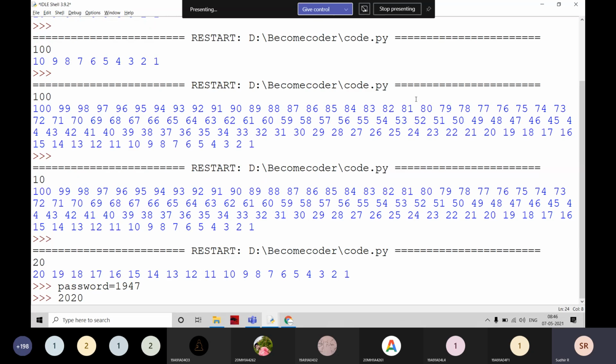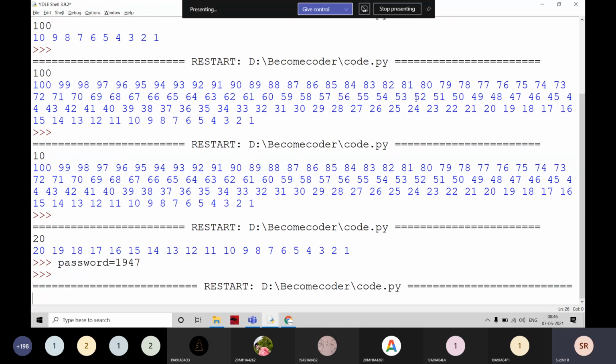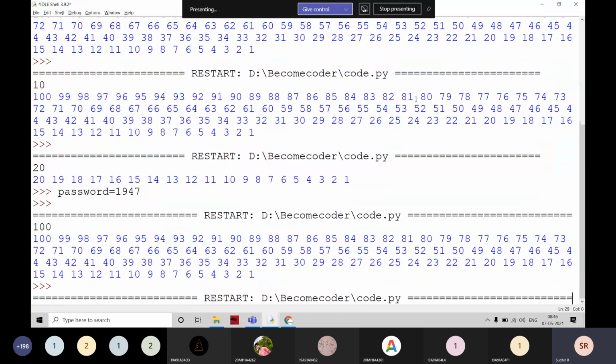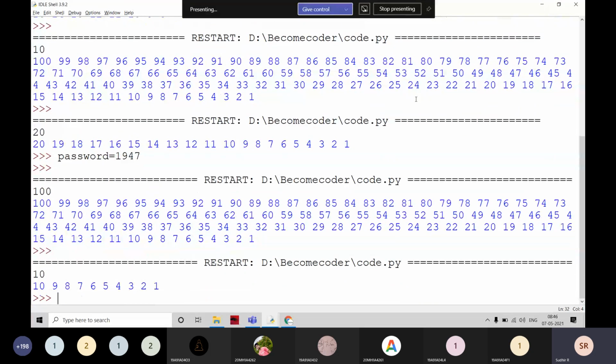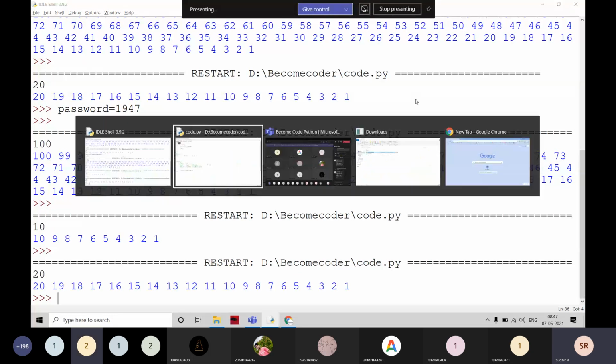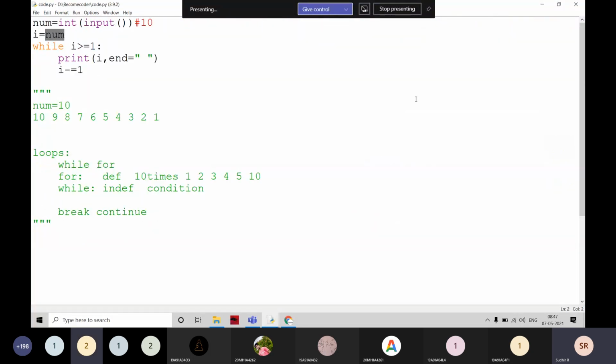Now I am going to execute it. If I give 100, it goes from 100 to 1. If I give 10, it goes from 10 to 1. If I give 20, yes, it works properly for all the inputs. Is it clear or not? It is the students who write the mistake, those students only. Yes, sir.